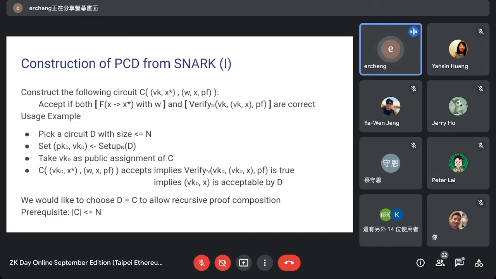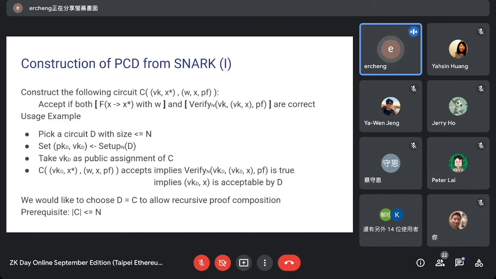Now if we pick a circuit D of size within n and we generate the corresponding proving key and verification key, we can see what happens if we use this VKD as the public input of this circuit C. In the fourth dot, if we use VKD as VK, then this circuit accepts, which implies not only that the state transition is correct, but also that the verification is correct.